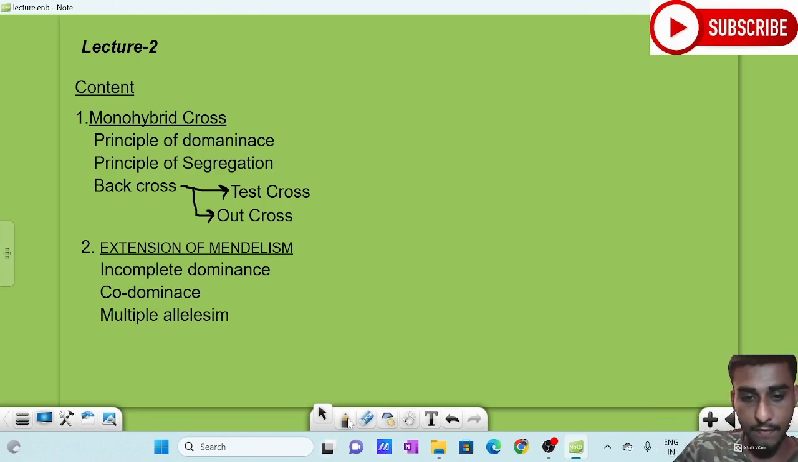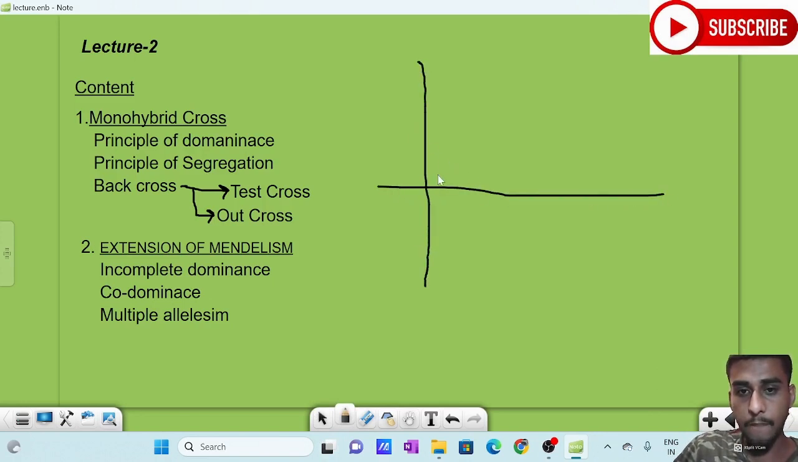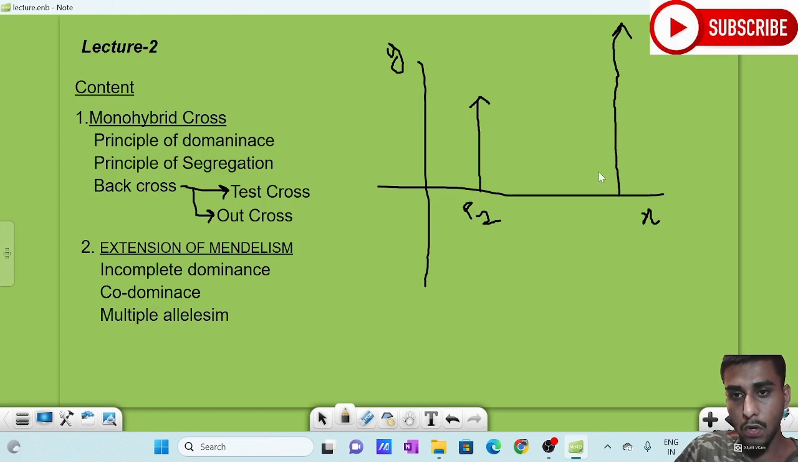If I draw a graph, just check. I am just drawing a graph. Here, this is the x-axis. This is the y-axis. So this is plant 1 and this is plant 2. Let me draw this plant 1 with a quarter length. Okay, just consider this example.